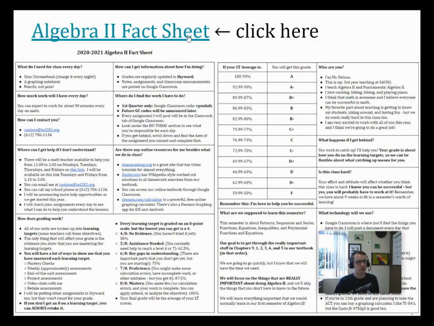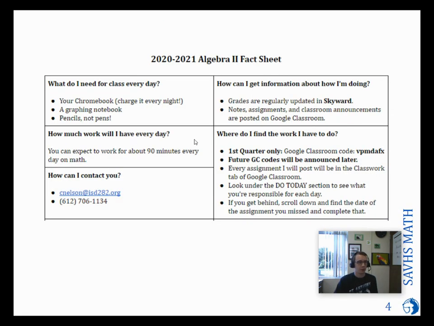Okay, on this screen you can see a fact sheet about how things are supposed to work in this class. There's a million things on this slide. I'm going to go through all of it in this video, so I'll try to go quickly so that it's not boring, but just know that it's all on this sheet, so you can click on this link if you need to. Okay, what do you need for class every day?